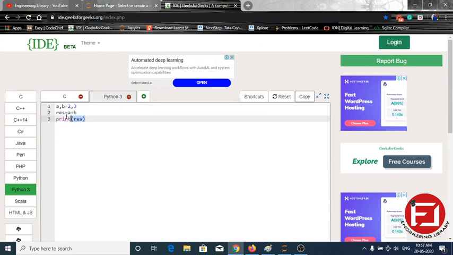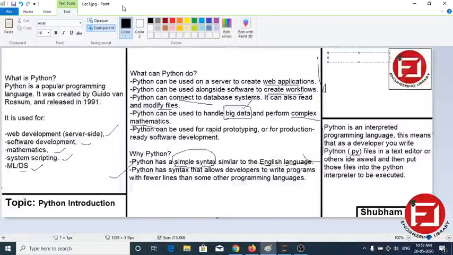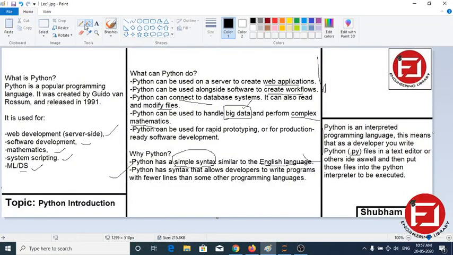But sometimes, if we define a function, then we also have to see the scope of that particular variable. We will discuss that in a later lecture, but what we observe is that fewer lines of code make it more understandable and readable. So Python syntax allows developers to write a program in fewer lines.